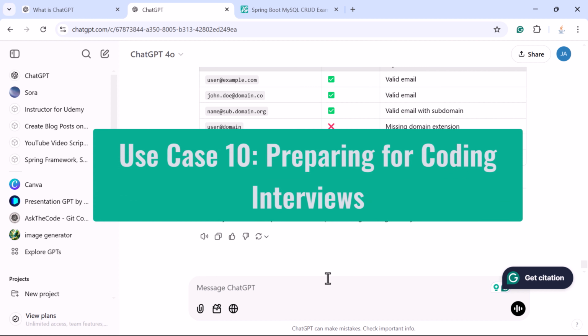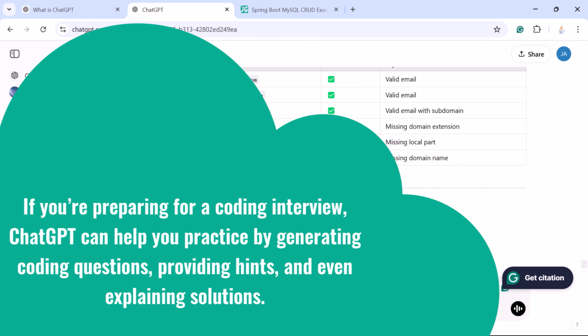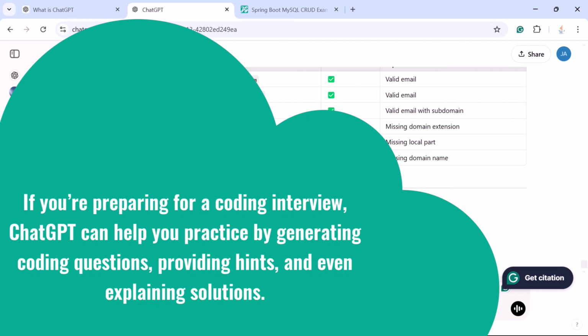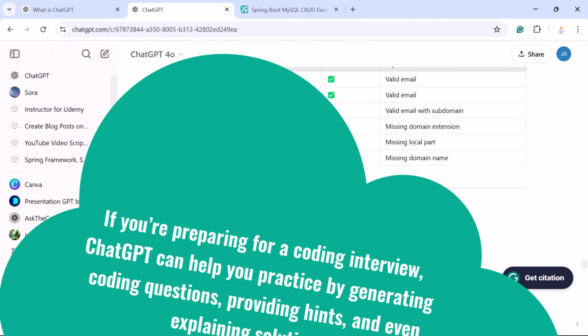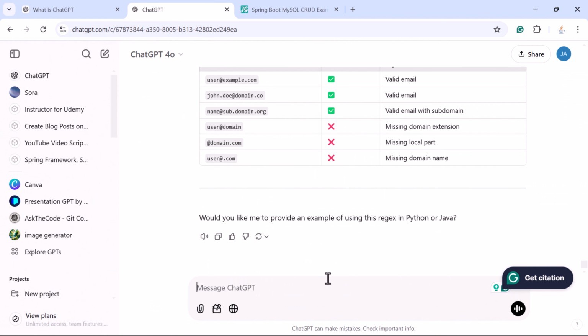Let us take a look into the next use case, preparing for coding interviews. If you are preparing for a coding interview, ChatGPT can help you practice by generating coding questions, providing hints, and even explaining the solutions. For example, let us say you want ChatGPT to generate 5 coding interview questions for a Java developer and also provide the solutions. So here let us ask ChatGPT to generate 5 coding interview questions for a Java developer.